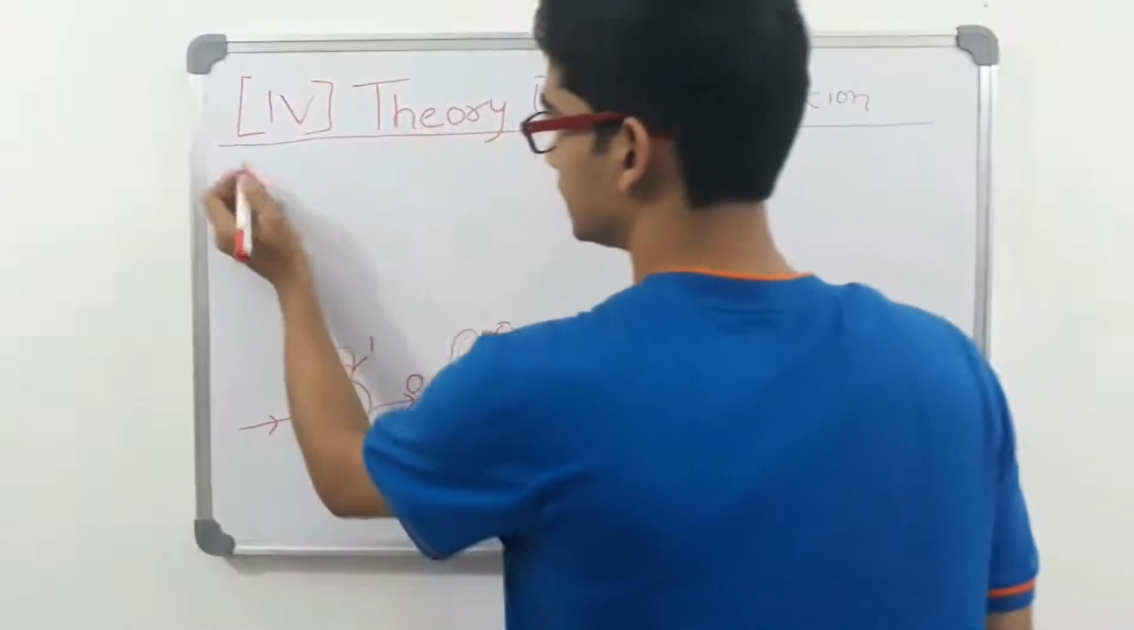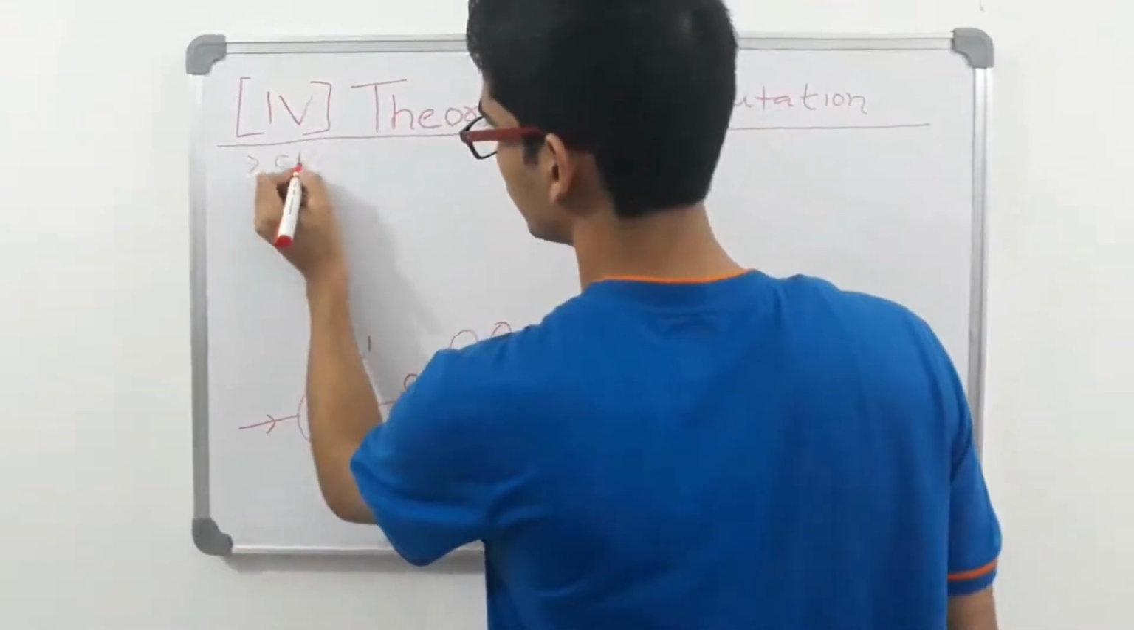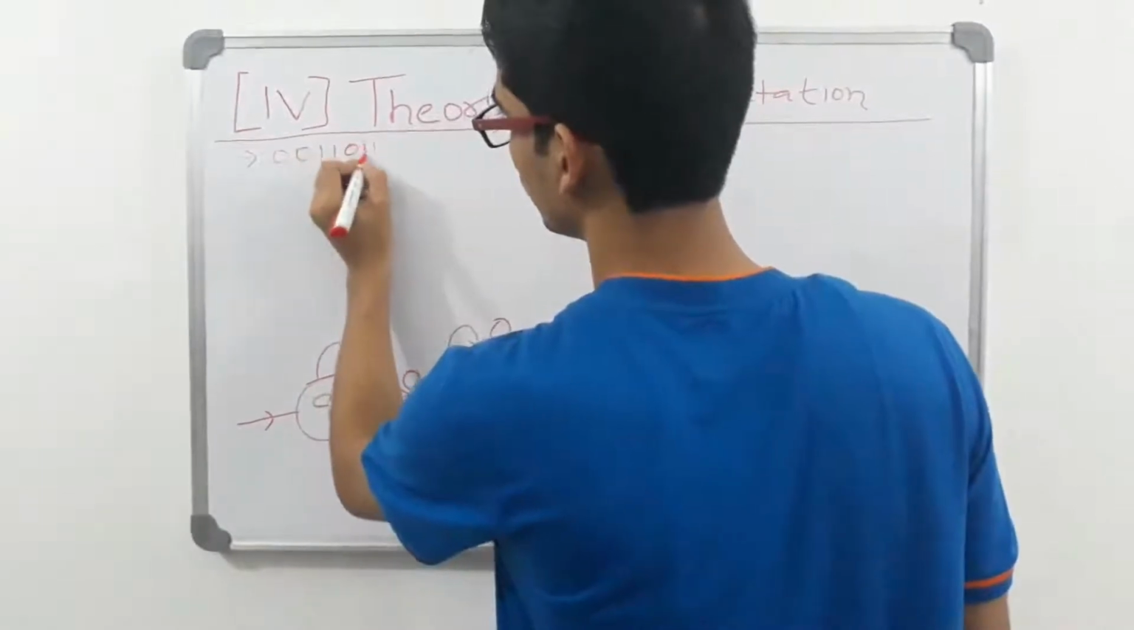Now let us check what will happen if I have a string like 0 0 1 1 0 1 1.